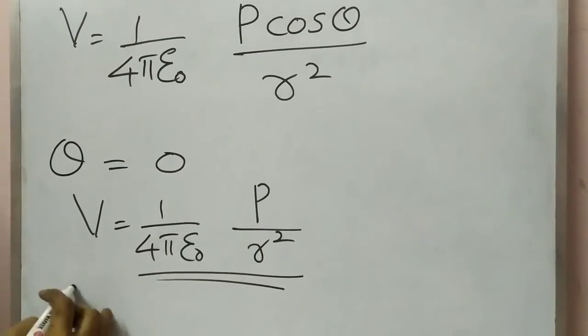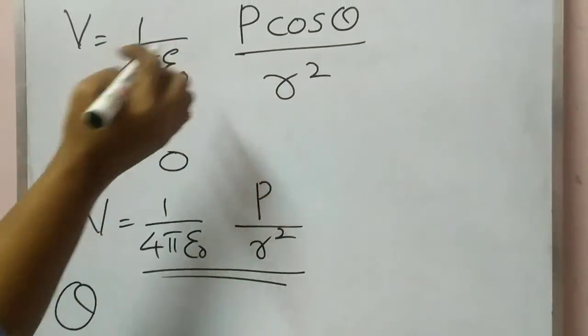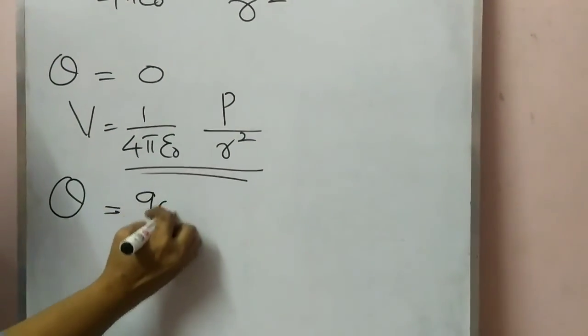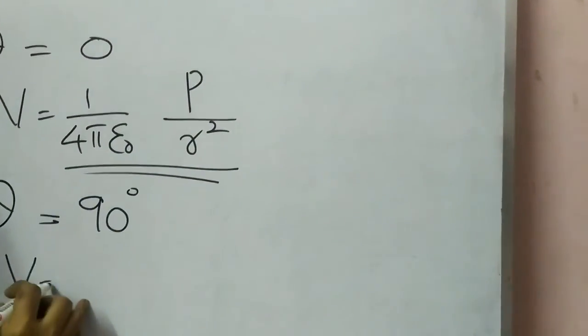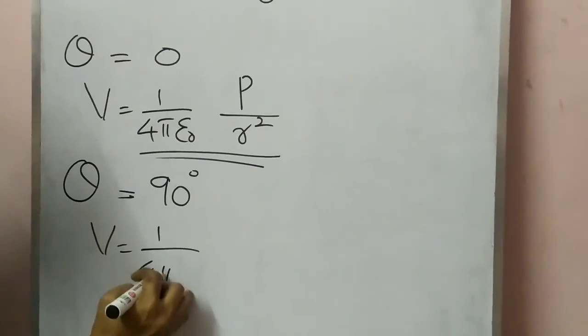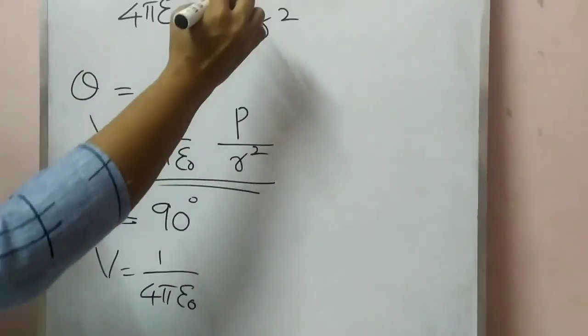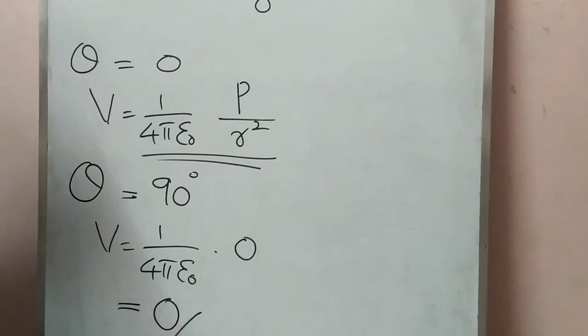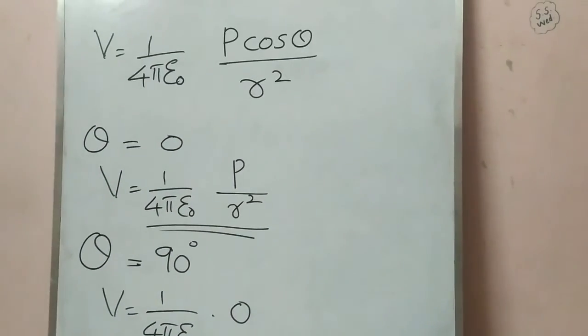Then what about the electrostatic potential at the equatorial point? At that time theta will be 90 degrees. Then V is equal to 1 by 4 pi epsilon naught p cos 90, cos 90 equal to 0, so into 0. So the electrostatic potential at the equatorial point will be 0.